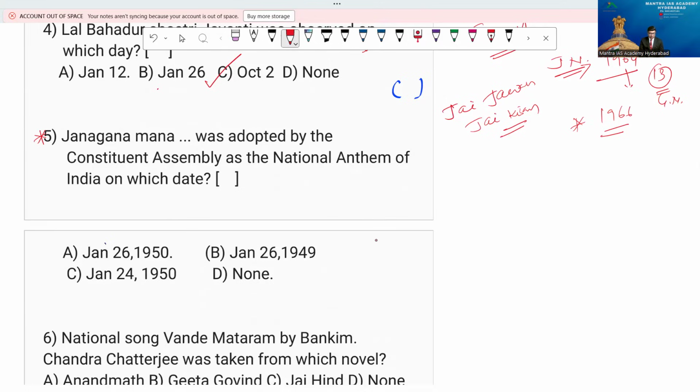Just tell me the answer. That's an important question, of course, I told you already. Now just focus on it and tell me. Because Jana Gana Mana, our national anthem, is no doubt written by Rabindranath Tagore. So, adopted by the Constituent Assembly as the national anthem, and on which date? That is the question, beta. So I think definitely not A, right? Because January 26 is not the answer, but just 2 days before that, you remember, January 24th.